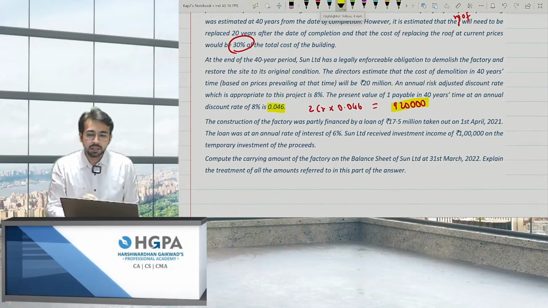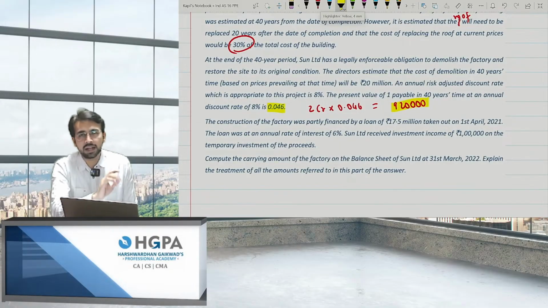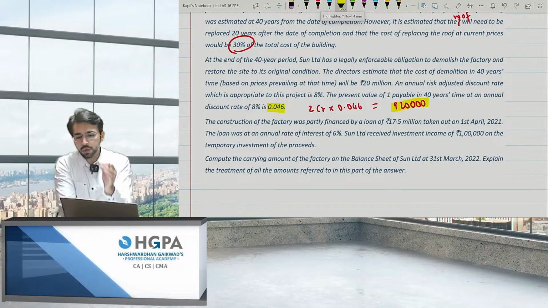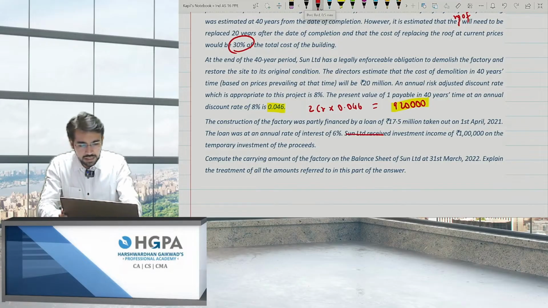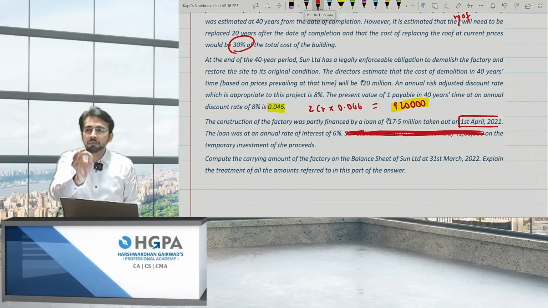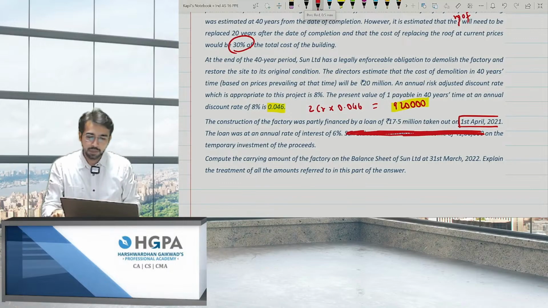Okay, moving ahead. The construction of the factory was partly financed by the loan. This was the amount I was looking for, 17.5 million. Taken out on 1st April. You took the loan on 1st April. The loan was at an annual rate of 6%. Sun Limited received an interest investment income. Okay, I will not talk about this investment income right now. Please tell me, if you have taken the loan on 1st April, how many months you can capitalize? For how many months you can capitalize the interest?